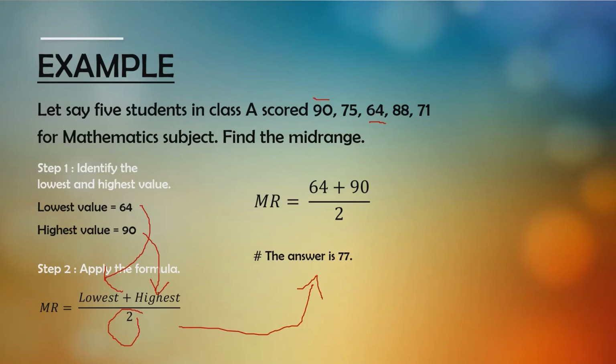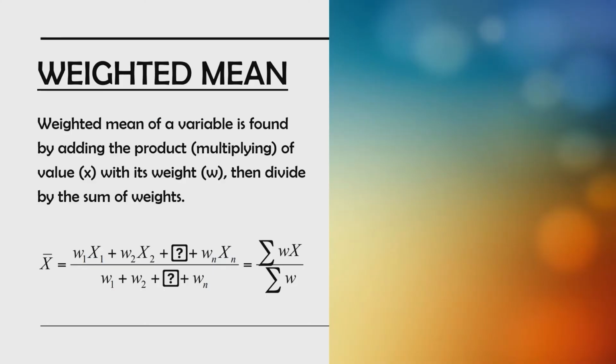Alright, easy, right? So let's move on to something even more complex, which is weighted mean, and I will say it's the last measure of central tendency. As you can see, the formula is a bit complicated, but let's dive into what it actually is, which is that the weighted mean of a variable is found by adding the product of value x with its weight w, then dividing by the sum of weights.